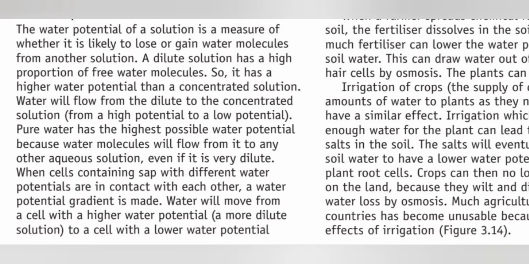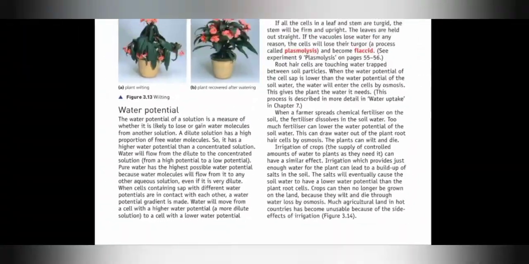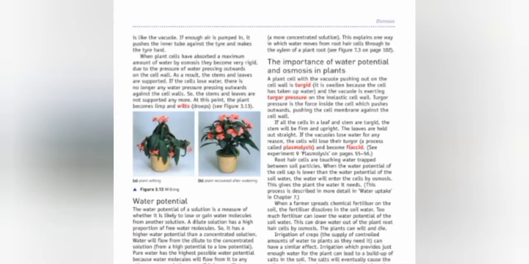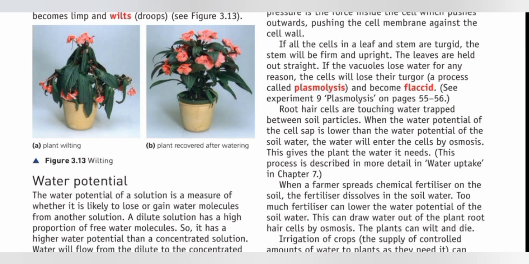Water always moves from the higher water potential to the lower water potential. This difference is known as water potential gradient. So this is about the water potential. So students, this was all about the lecture in which we studied the structure of plant cells and the water potential. In the coming video, we'll discuss osmosis in plants and animal cells, and also discuss the effect of fertilizers.